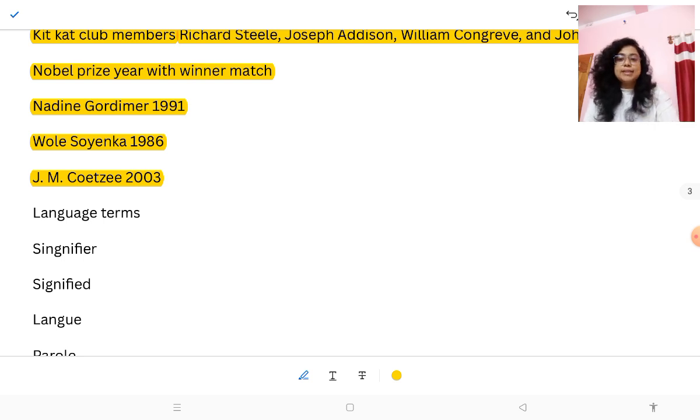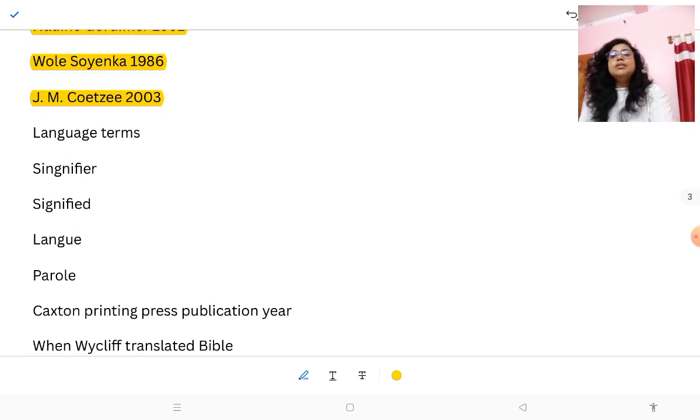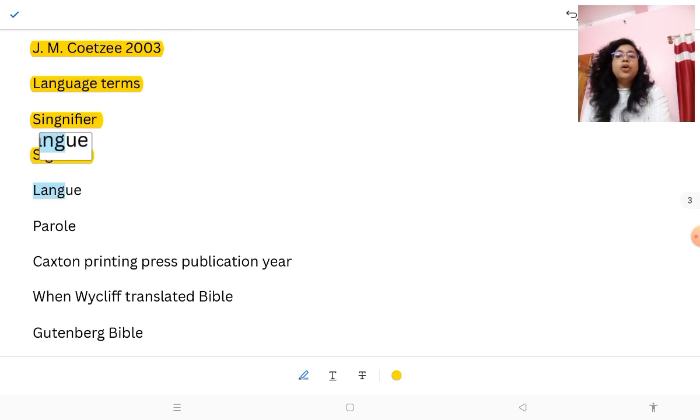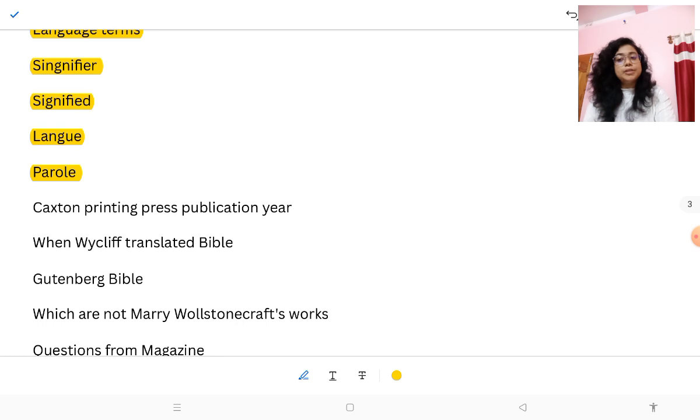Okay, then there are questions on language terms like signifier, with definition matching questions: signifier definition, signified definition, langue definition, parole definition. So they always ask these langue and parole questions. They are in any shift. You can get this question from langue and parole, and you have to know what langue is, what parole is.